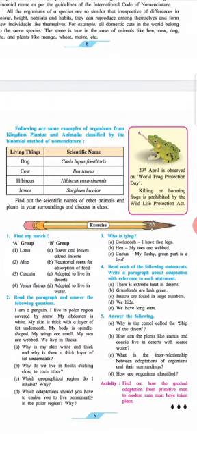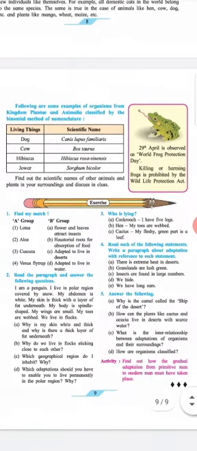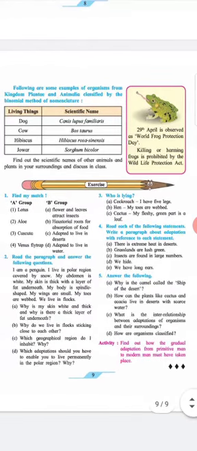Following are some examples of organisms from kingdom Plantae and Animalia classified by the binomial method of nomenclature. Table heading: living things, scientific name. Dog: Canis lupus familiaris. Second, cow: Bos taurus. Third, hibiscus. Scientific name: Hibiscus rosa-sinensis. Fourth, jowar. Scientific name: Sorghum bicolor. Find the scientific name of other animals and plants in your surroundings and discuss in class.